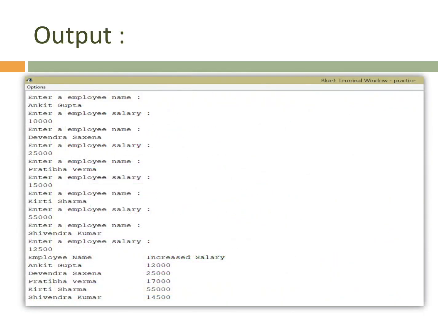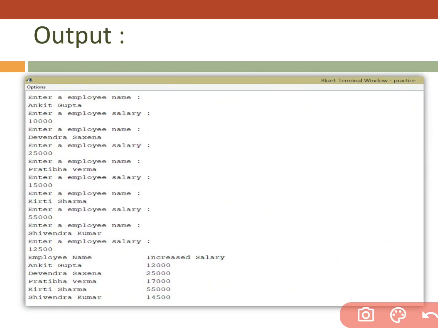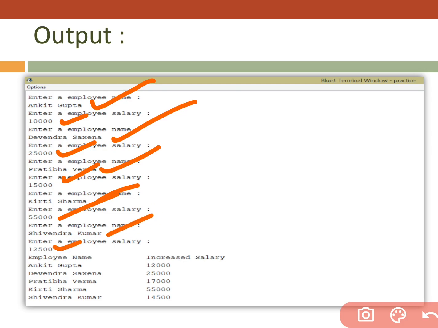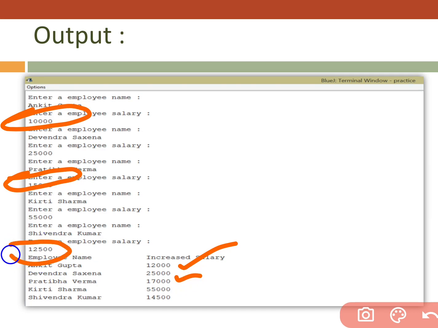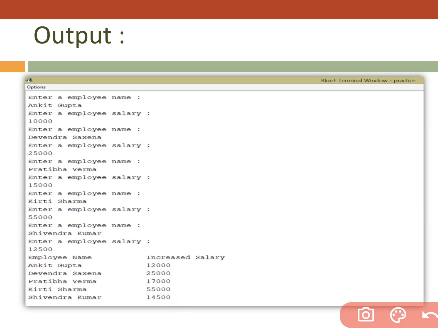And see what happened. I showed here employee name, salary, employee name, salary. Five times I accepted employee name with the salary. And see what happened. Salary of Ankit Gupta increased by 2000. Salary of Pratibha Verma increased by 2000. Salary of Shivendra Kumar increased by 2000.